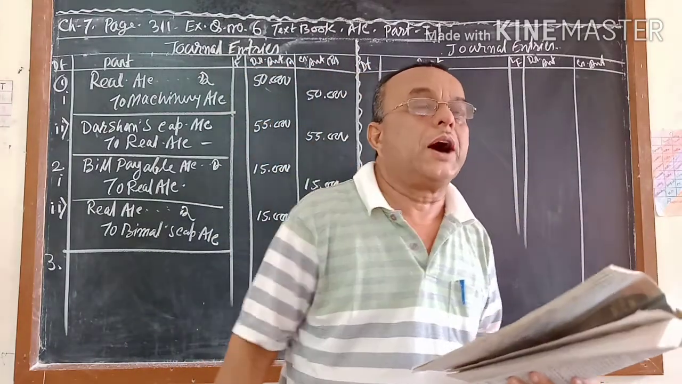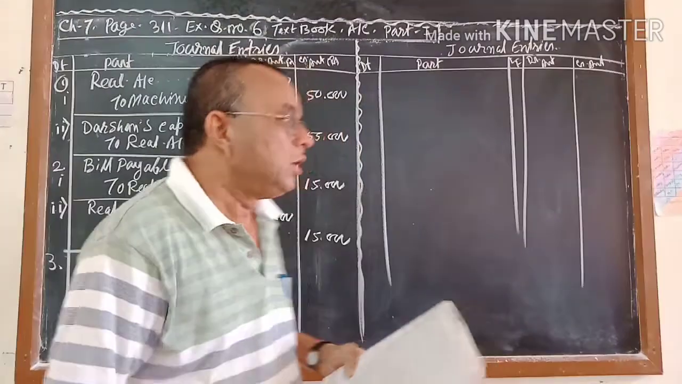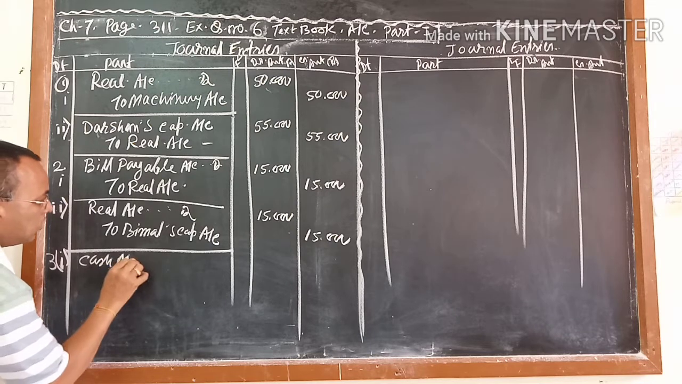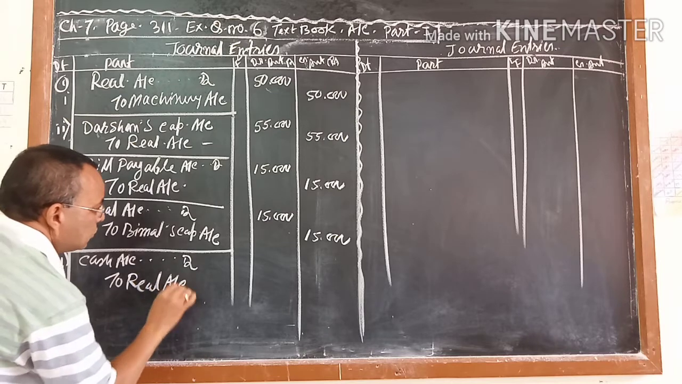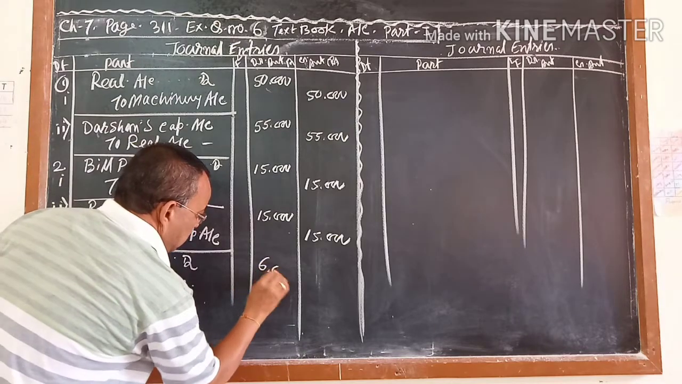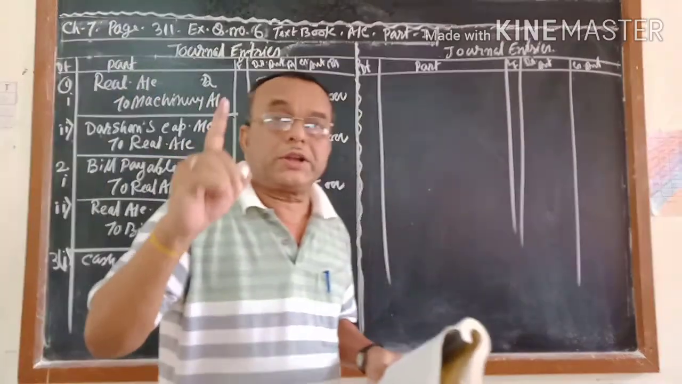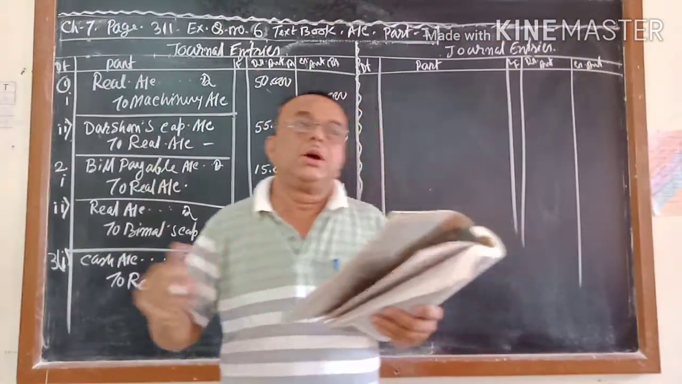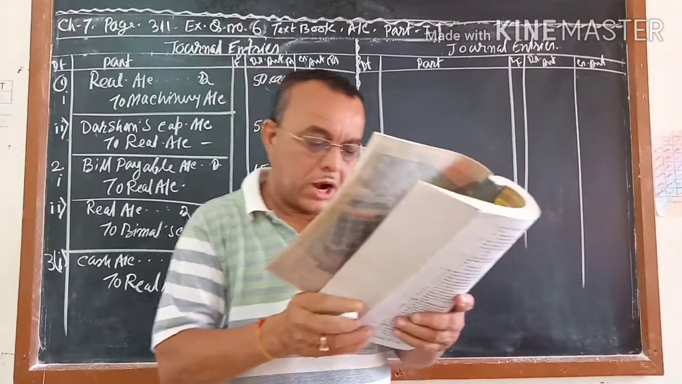So only one entry will come, that is cash account debit, which you did not expect that you are getting now. Cash account debit to realization account. Only one entry. How much? 6,000. But the bad debt of rupees 11,000, the first transfer entry you don't pass, because the bad debt entry was already recorded in the profit and loss account. So the first entry will not come for the third one.